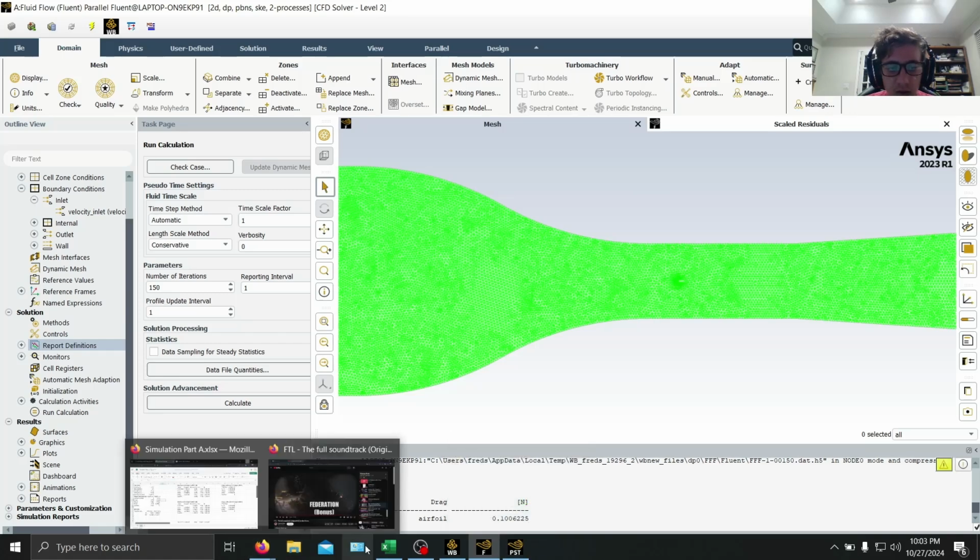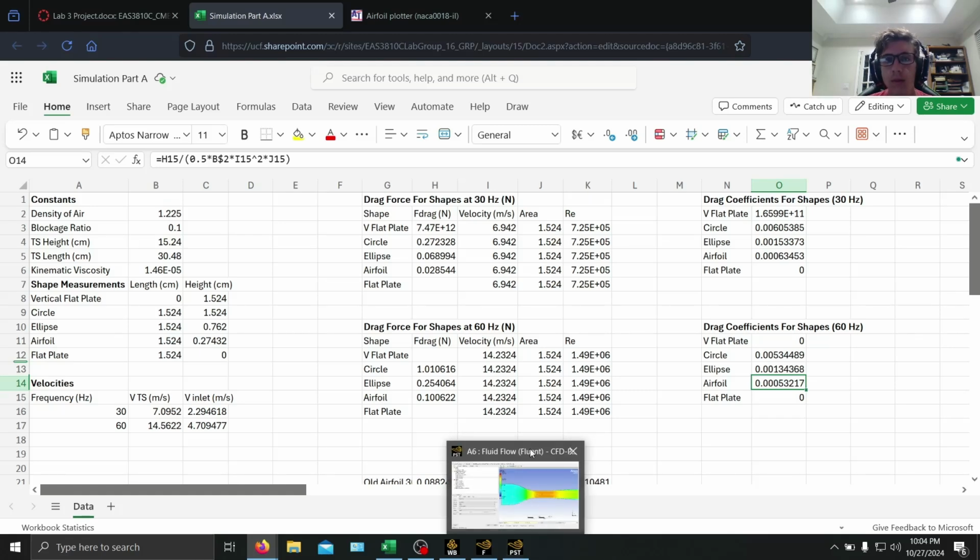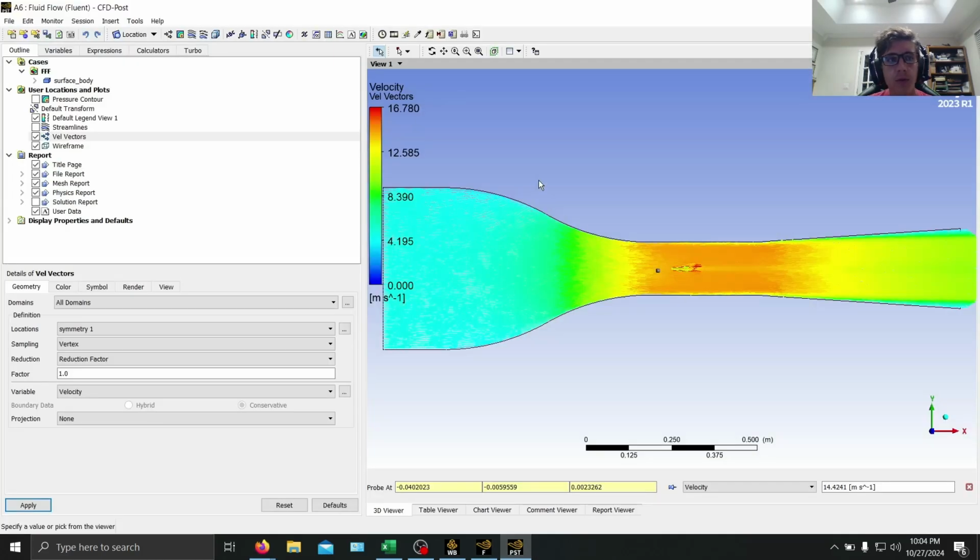And then using our velocity from earlier, right, we have our drag force here, the velocity, and then using the formula force divided by dynamic pressure times the chord length times the span, we can get our drag coefficients. So that's the tutorial for part A of the simulation.